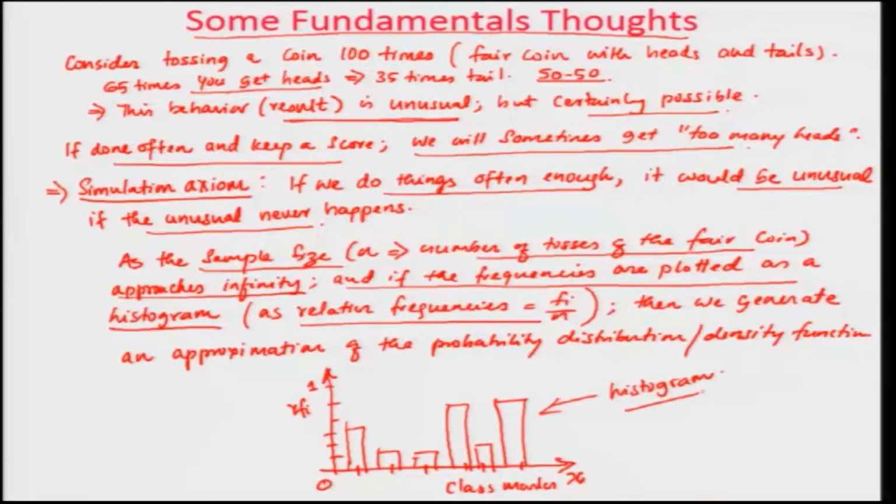I will give you one more example, because people have a lot of questions about relative frequency, since it seems that many people have not worked on frequency tables or frequency distributions yet. So, we will get into one more example of this, but understand that if this graph is plotted, then we generate an approximation somewhat similar to the probability distribution function of the process that we are looking into.